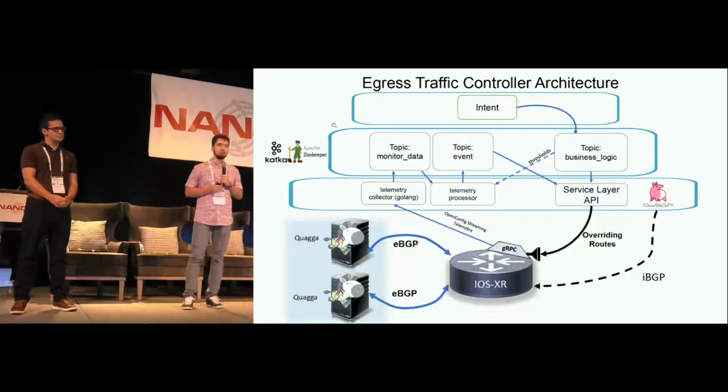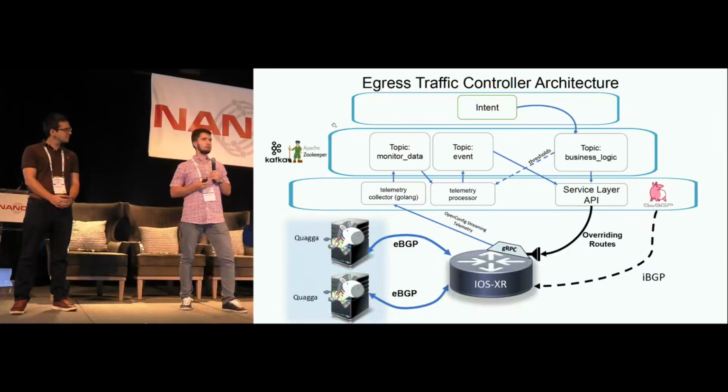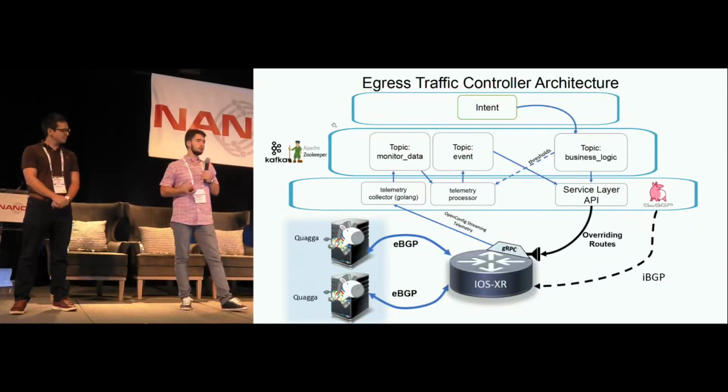Based on the current rules, we can trigger actions. For example, if a value crosses a threshold, we just reprogram the route. To reprogram or update the route, we use the Service Layer API, an IOS XR API to program your RIB, and not only the RIB.